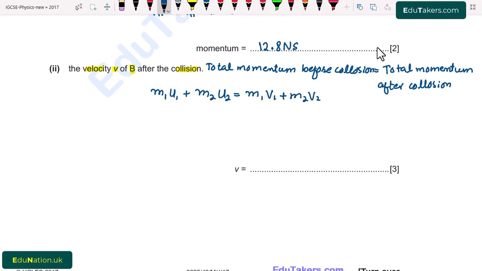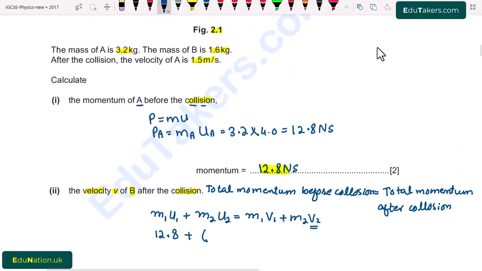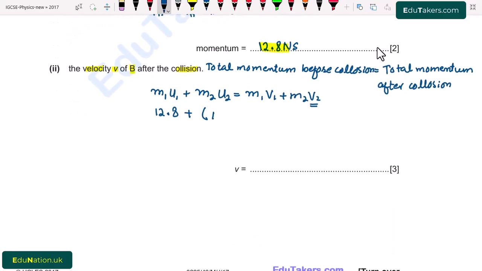So here basically we have to find out the velocity of the block B after collision. It means that we have to find out the value of V2. So putting values here, the momentum of the block A before collision we already calculated in part 1, it is 12.8. I write here 12.8 plus the mass of second block is 1.6 kilogram multiplied by 0 because the second block is initially at rest.